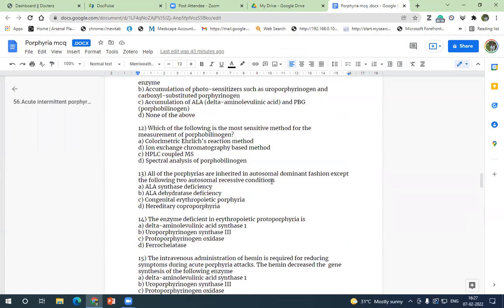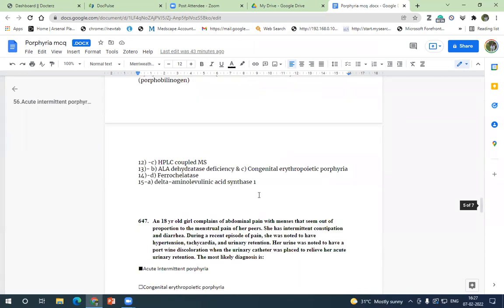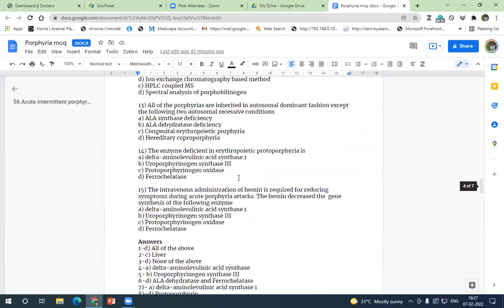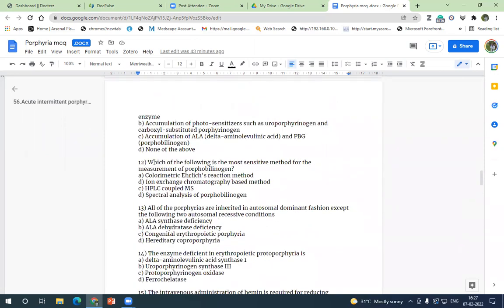Okay. So all of the following are inherited in an autosomal dominant fashion, except the following two autosomal recessive conditions. So which one is inherited as autosomal recessive? It is two things: ALA dehydratase deficiency and congenital erythropoietic porphyria. So congenital erythropoietic porphyria and ALA dehydratase deficiency are autosomal recessive inheritance.